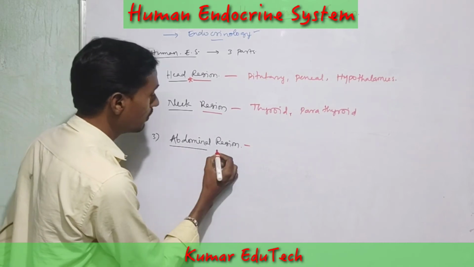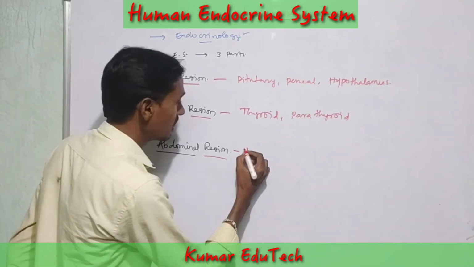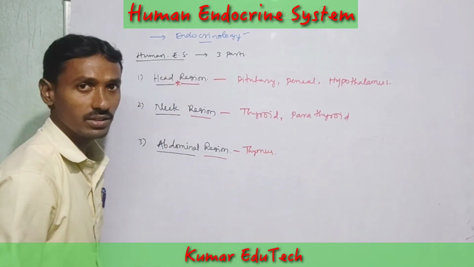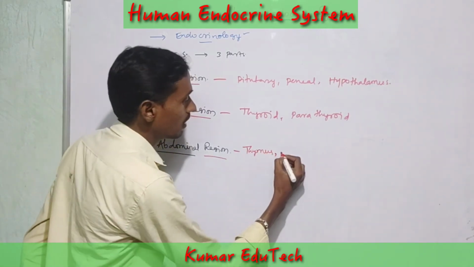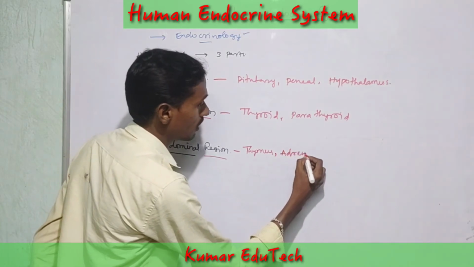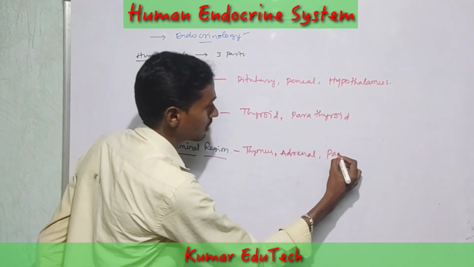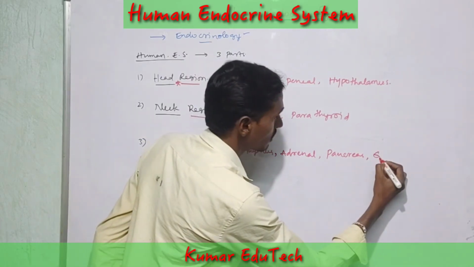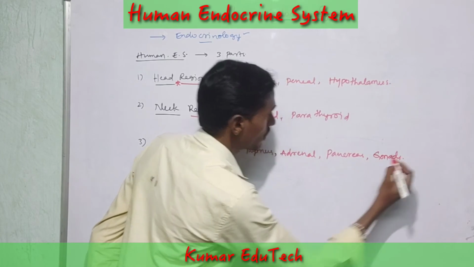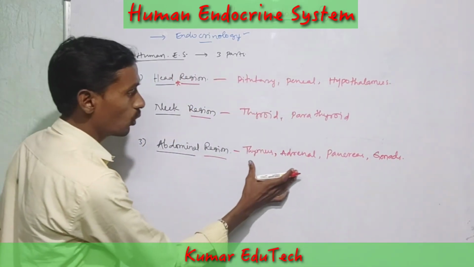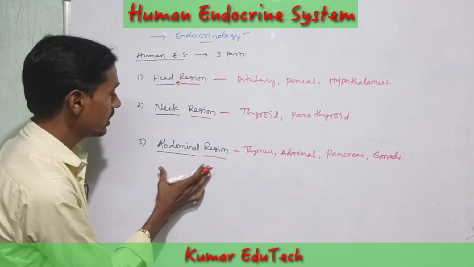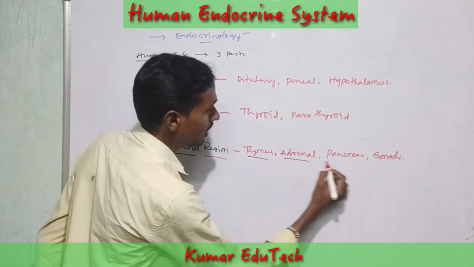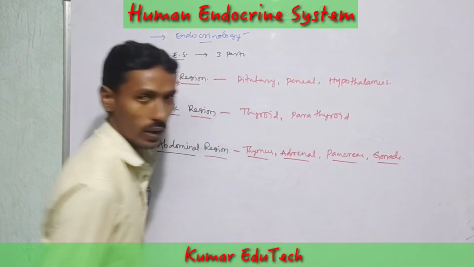Then in the abdominal region, the thymus gland, adrenal, pancreas and gonads are located. So these four are located in the abdominal region: thymus, adrenal, pancreas and gonads.